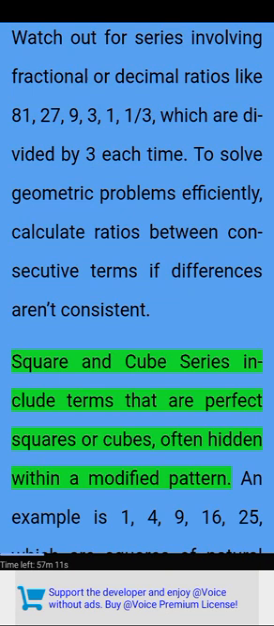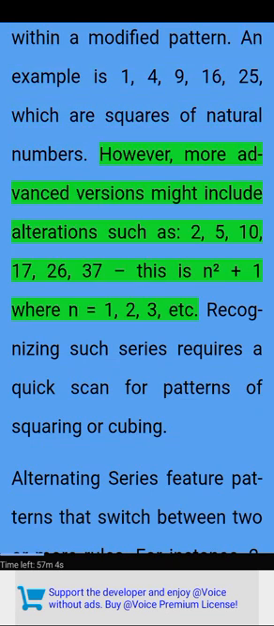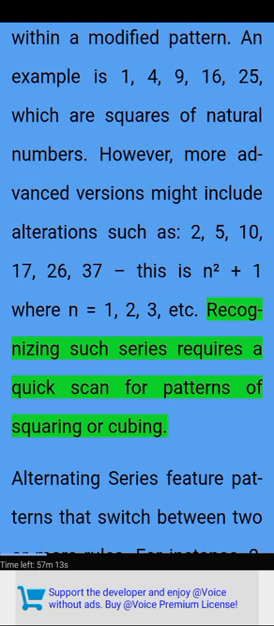Square and cube series include terms that are perfect squares or cubes, often hidden within a modified pattern. An example is 1, 4, 9, 16, 25, which are squares of natural numbers. However, more advanced versions might include alterations such as 2, 5, 10, 17, 26, 37. This is n squared plus 1 where n equals 1, 2, 3, etc. Recognizing such series requires a quick scan for patterns of squaring or cubing.